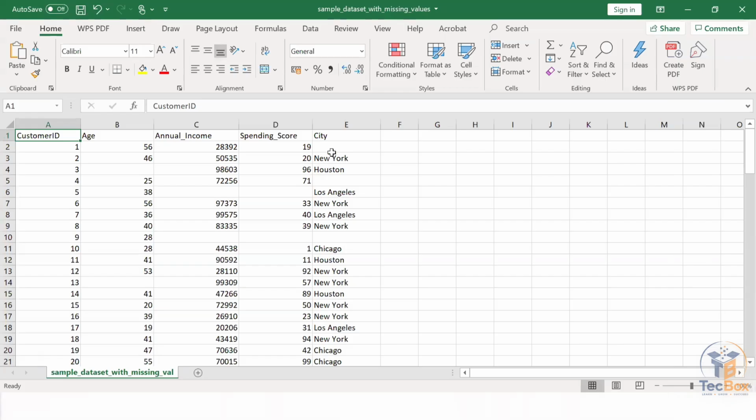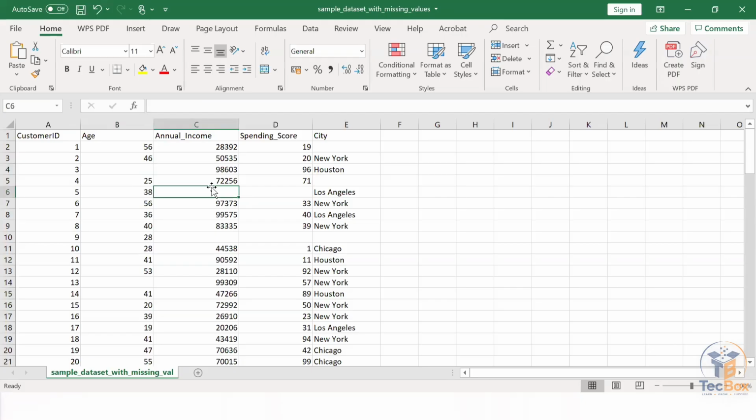For example, I want to go for the city. What I can do is go through the city names and take the mode of the city. Mode of the city means the most repeated city, so I can use that here. For example, age is missing here. I can take the average and fill this with the average. Annual income, I can also take the average and fill.